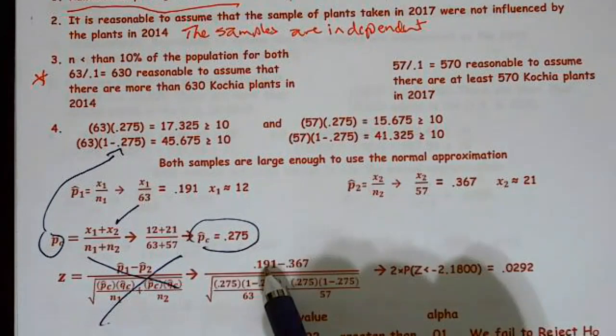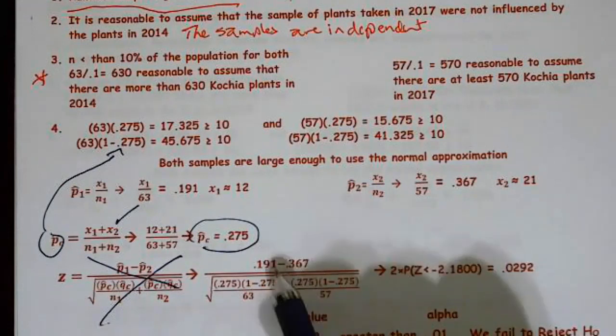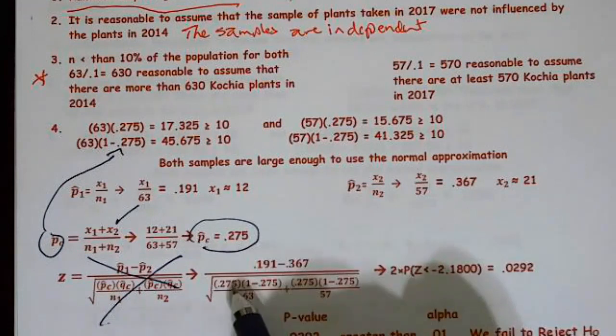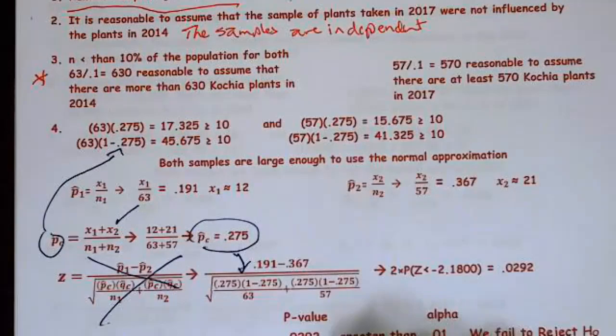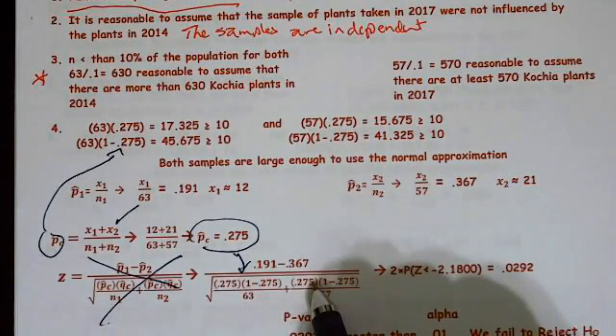And so I have 0.191 minus 0.367, there's p hat 1 and p hat 2. And then I had to use p hat c and q hat c. If you did not use that, you had it wrong. Again, that p hat c comes from here.